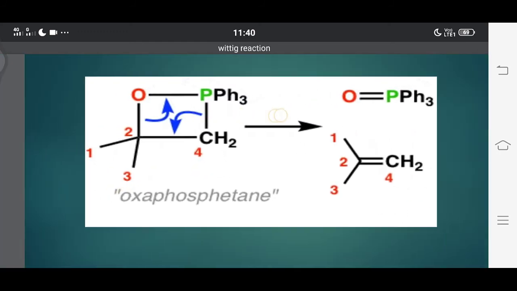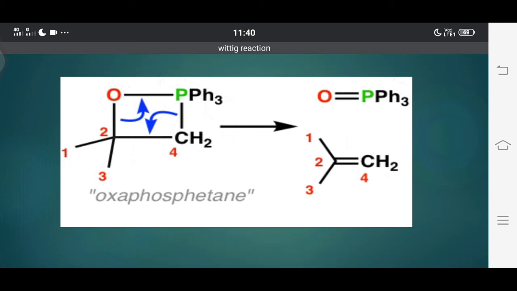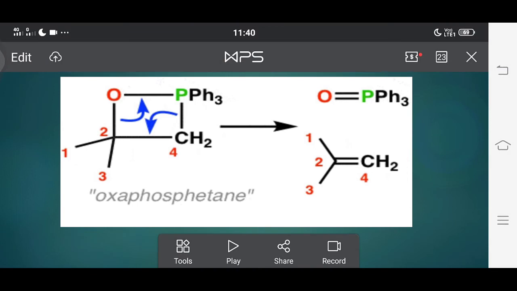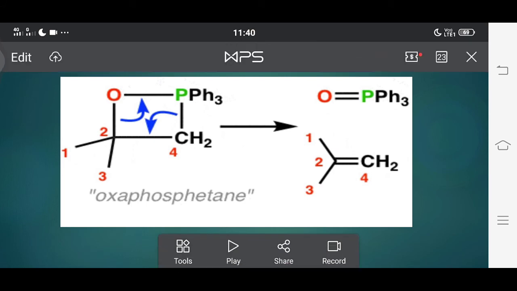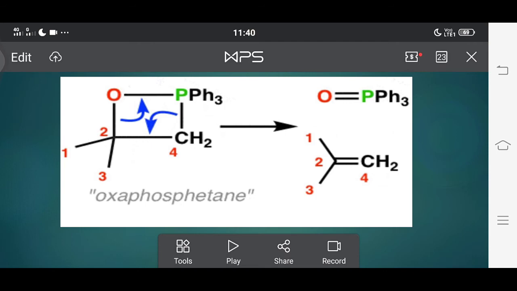See here, after formation of this oxygen double bond with the triphenyl phosphorus, the remaining alkyl groups stay on the second carbon atom, and this methylene forms a double bond with the second carbon atom. This is the alkene and this is the triphenyl phosphine oxide. So this is the mechanism in 3 steps.